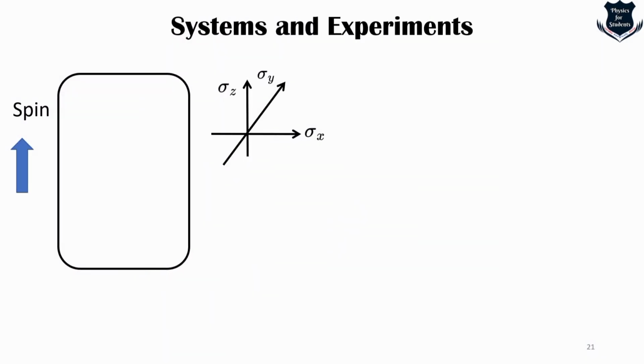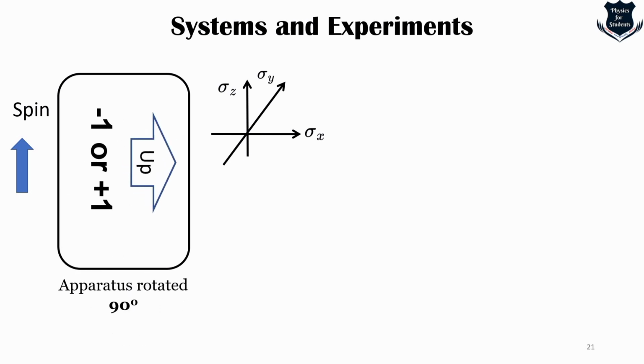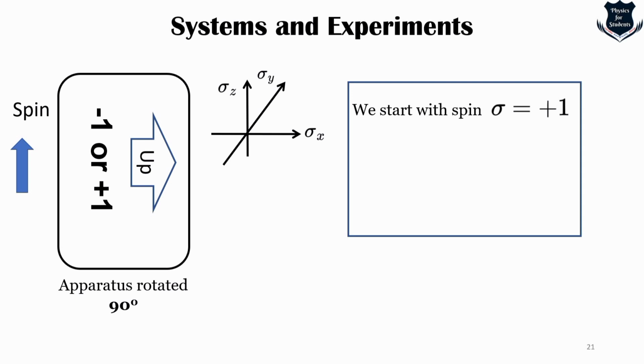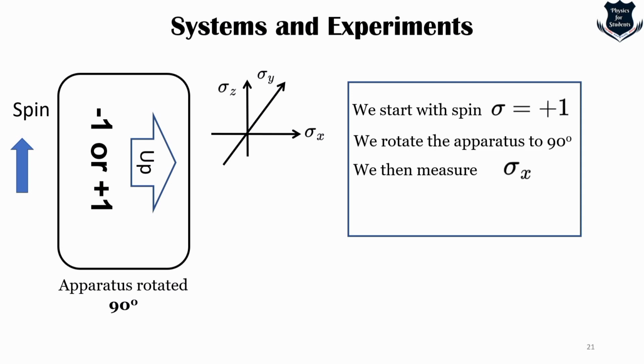Okay. Now we do something totally different. What we do is rotate the apparatus by 90 degrees, that is, pi/2 radians. The apparatus begins in the upright position and a spin is prepared. So we see this step by step. We start with a spin of +1. Next we rotate it, so the apparatus rotates by 90 degrees.